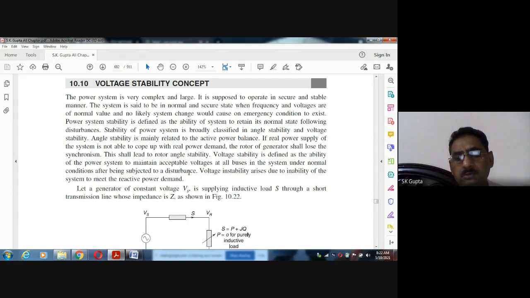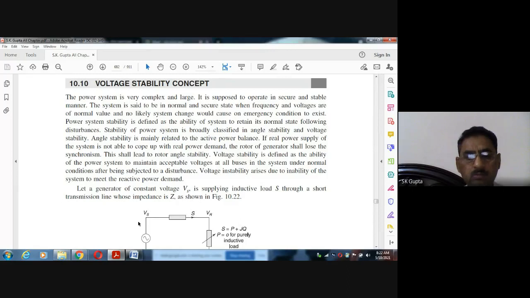Angle stability is mainly related to active power, and voltage stability is mainly related to reactive power. If our system is not able to supply the reactive power demanded, then voltage goes down. Or you can say voltage instability arises due to the inability of the system to meet the reactive power demand.